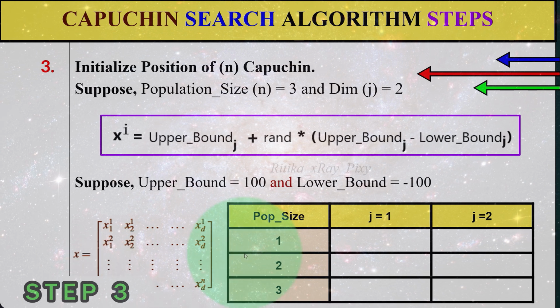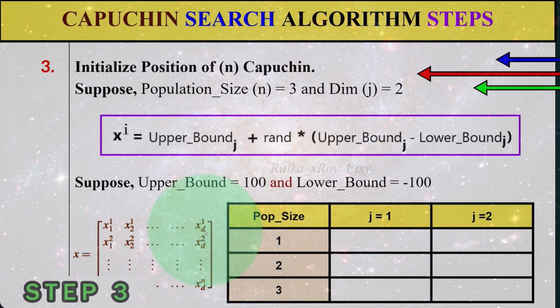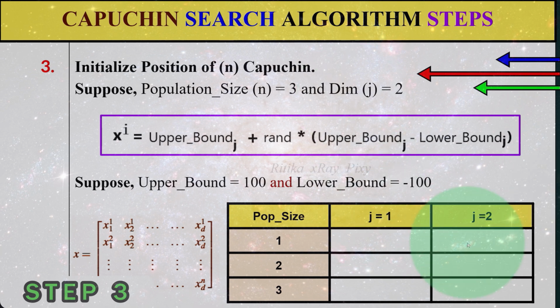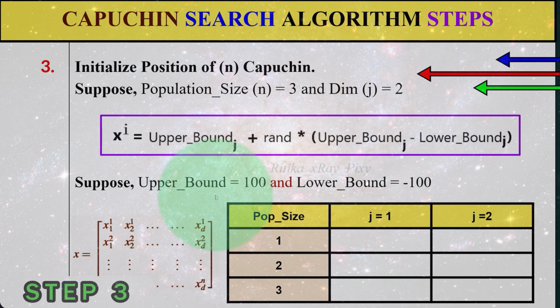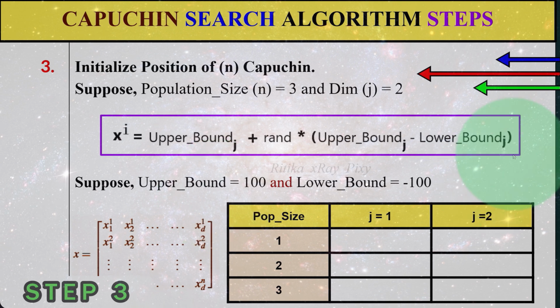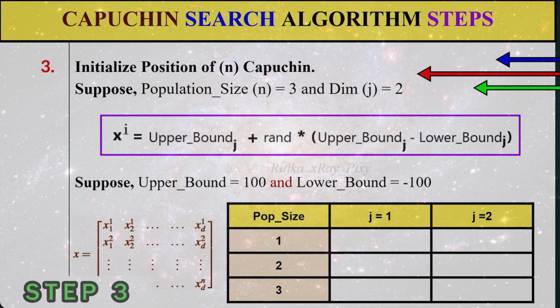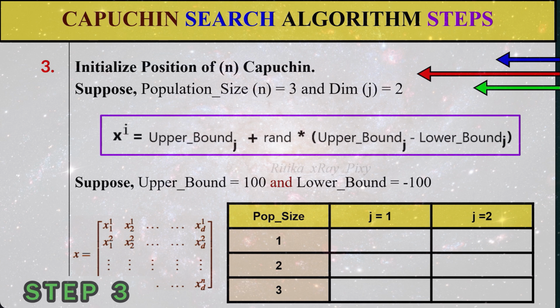According to your optimization problem, you can set the number of design variables, that is, dimension D. For example, we are using just 2 dimensions here. Now we are using the bounds, that is the search space boundary. Lower bound we have -100, upper bound we have 100. In this algorithm we consider the forest as the search space, and the search agents are the Capuchins.